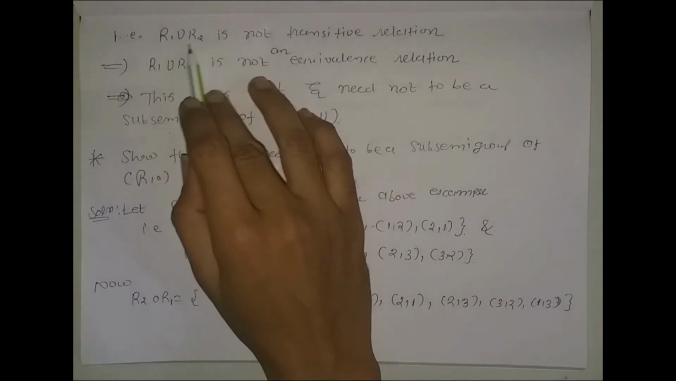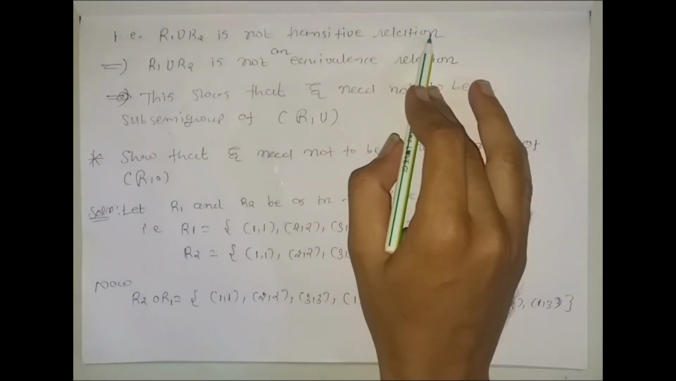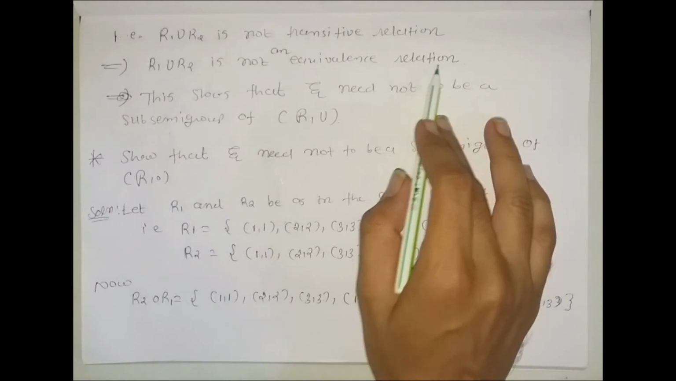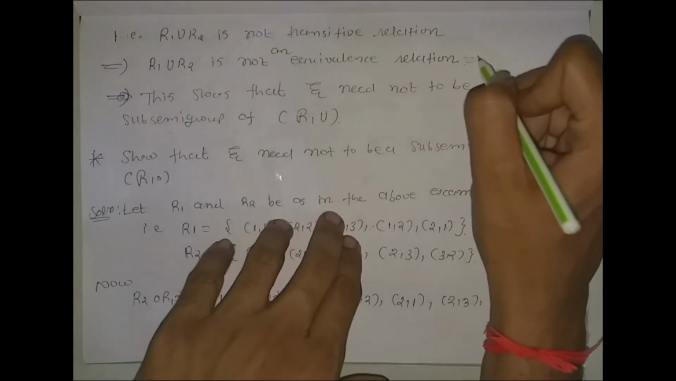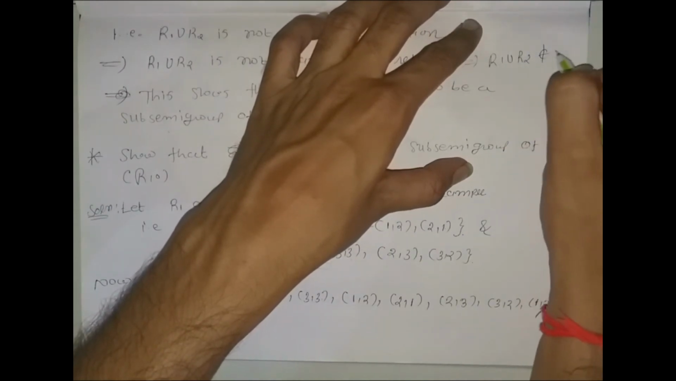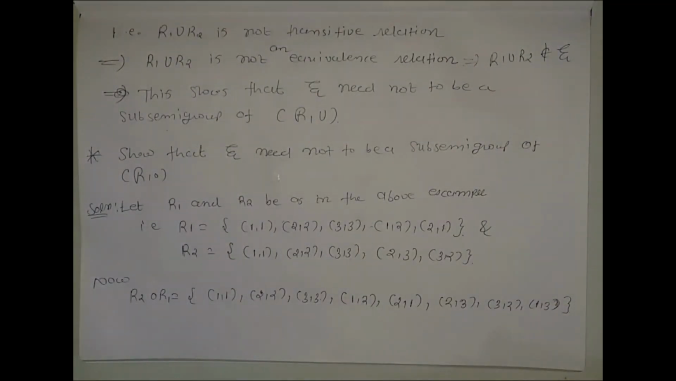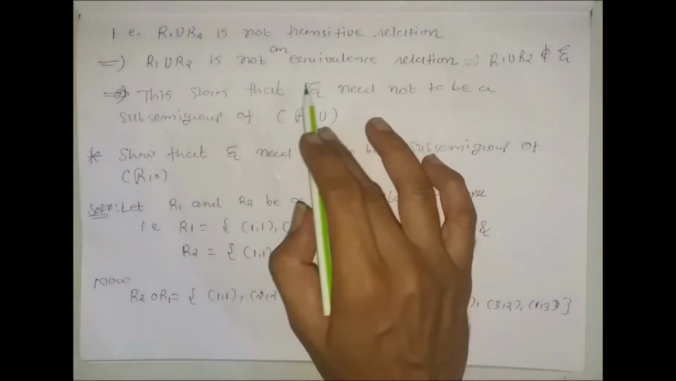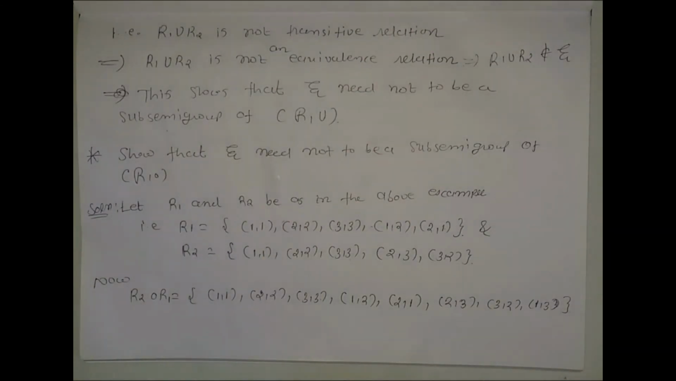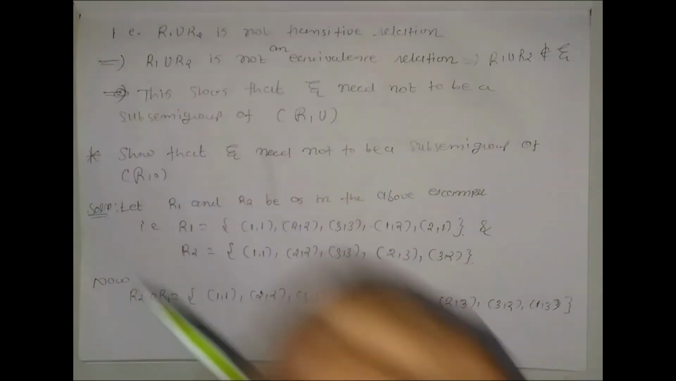That is, R1 union R2 is not a transitive relation. So R1 union R2 is not an equivalence relation. So R1 union R2 does not belong to script E. This shows that script E need not be a sub-semigroup of script R with union. Okay, this is easy. You can simply understand these things.